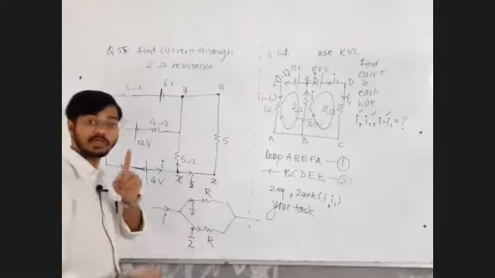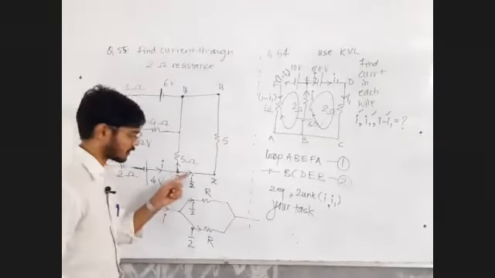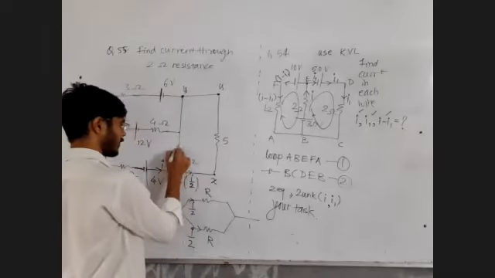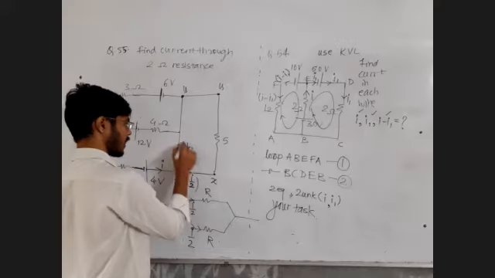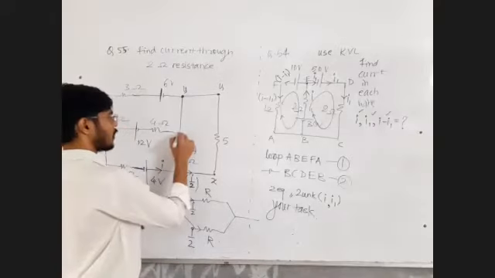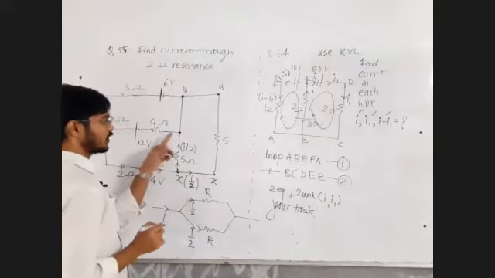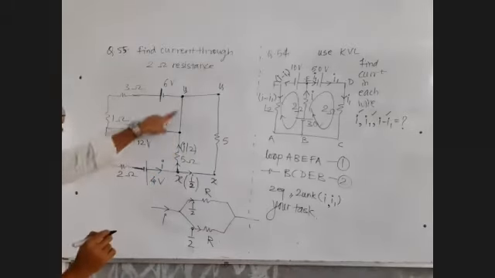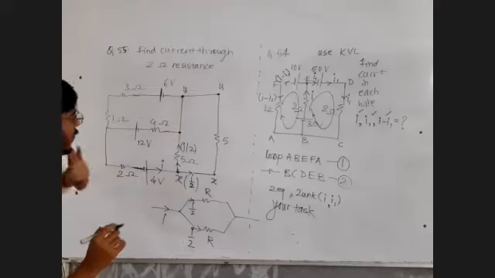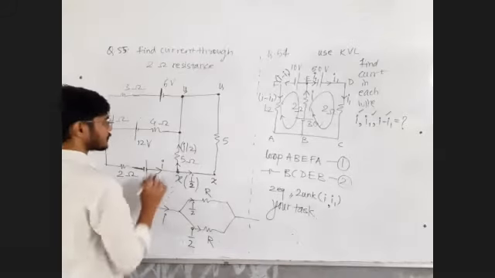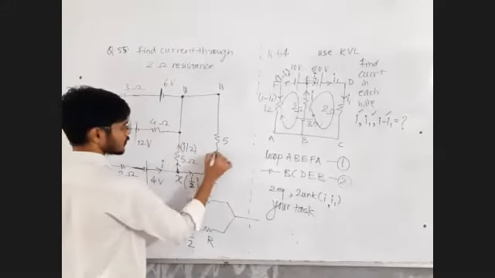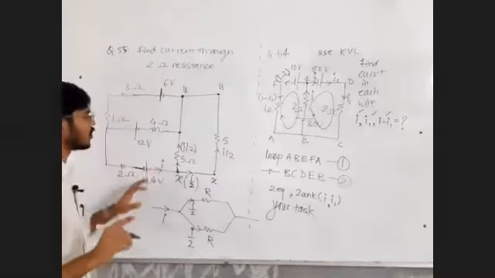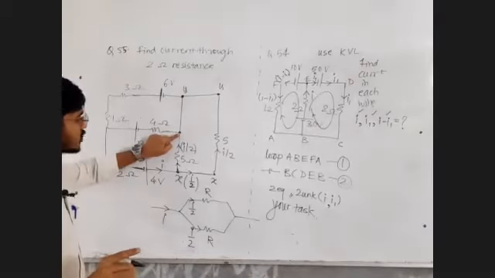So no need to create any extra variable here. Try to understand. This is I by 2. This has to be I by 2. Now the same current I by 2 will reach here. This is point Y, this is also point Y. Now, don't say that this I by 2 will again split here.